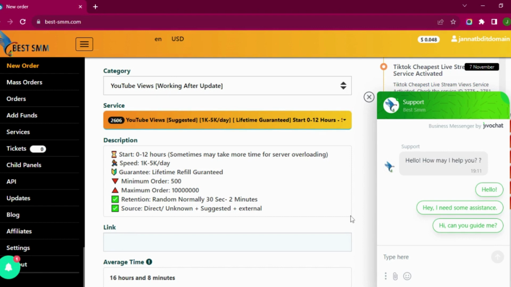You can see the TikTok services: TikTok views plus likes plus impressions, TikTok live services, TikTok targeted views, TikTok targeted likes, TikTok targeted followers, and those things. So they have lots of categories for TikTok.